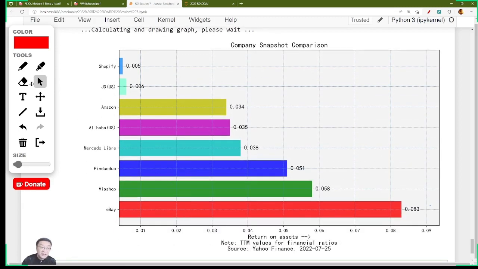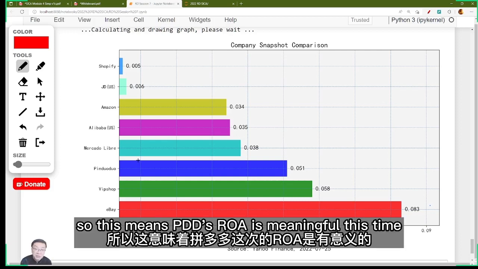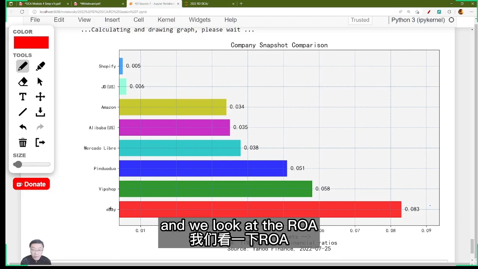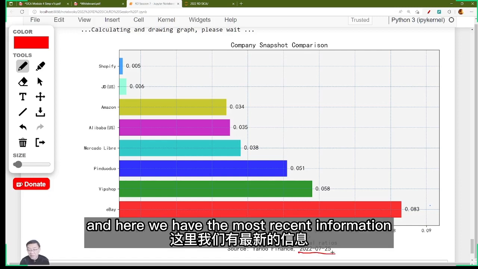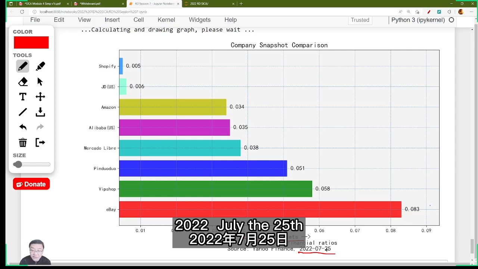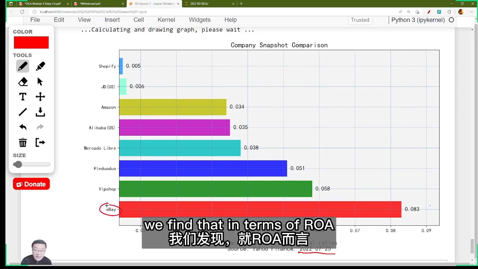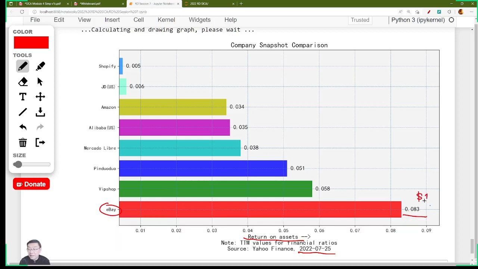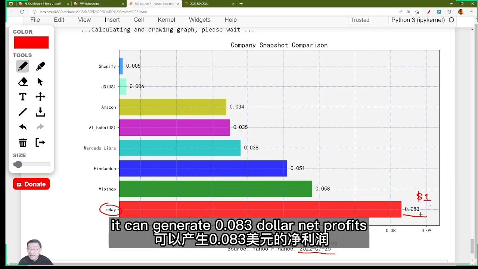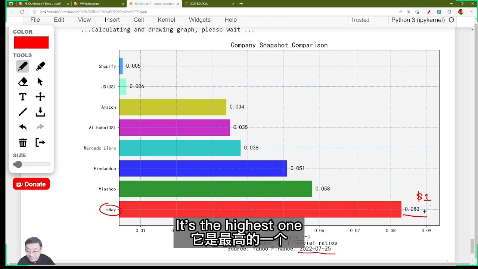Now, let's look at the ROA information this time. We know that last year, Pinduoduo had a positive earning, so this means Pinduoduo's ROA is meaningful this time. ROA here means return on assets. And here we have the most recent information, 2022, July the 25th. We find that in terms of ROA, eBay is still the best. This means for every $1 of company assets in eBay, it can generate $0.083 net profits. It's the highest one.